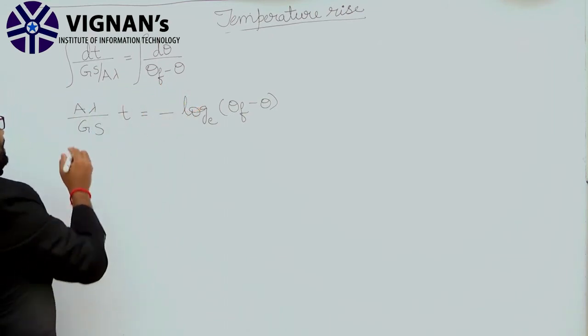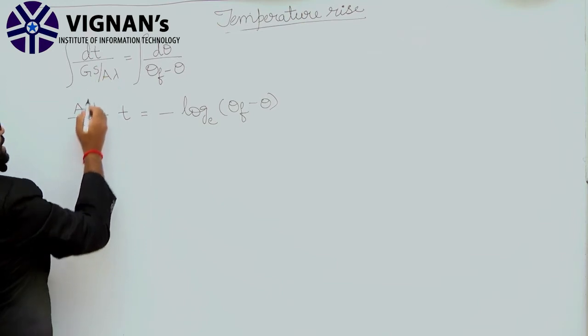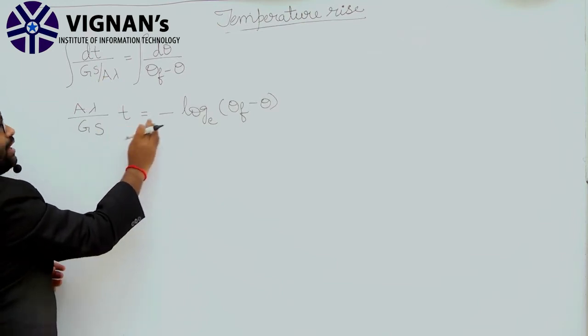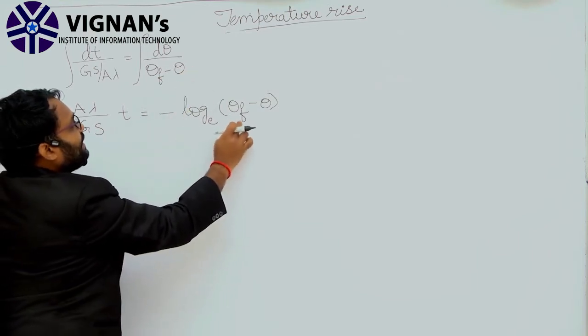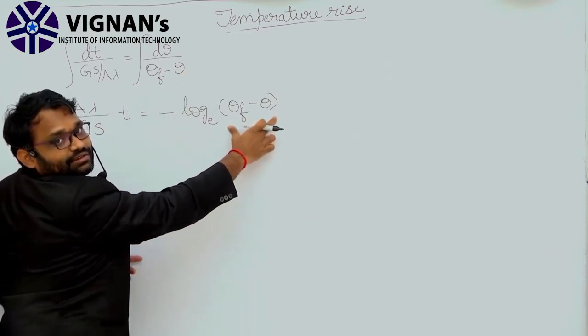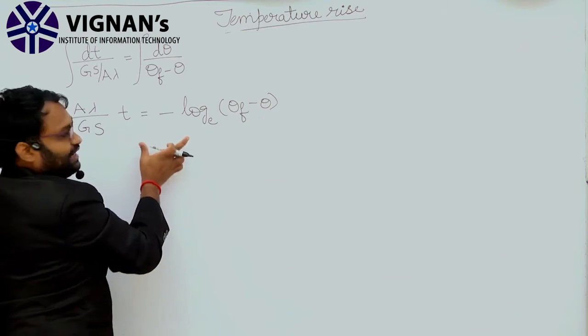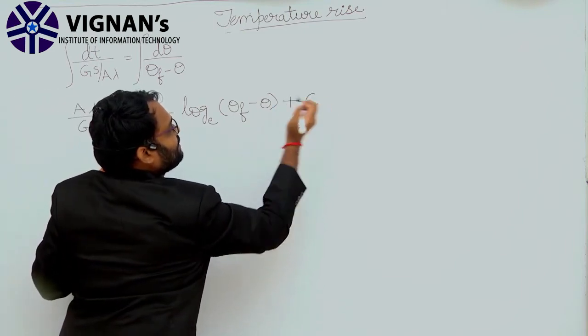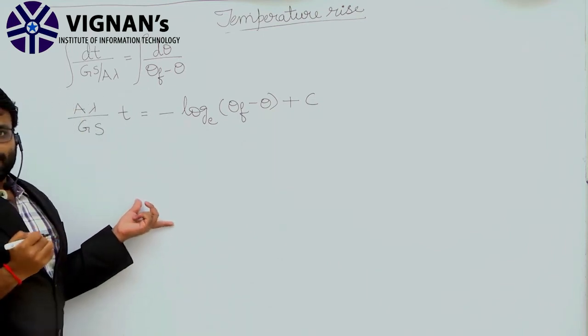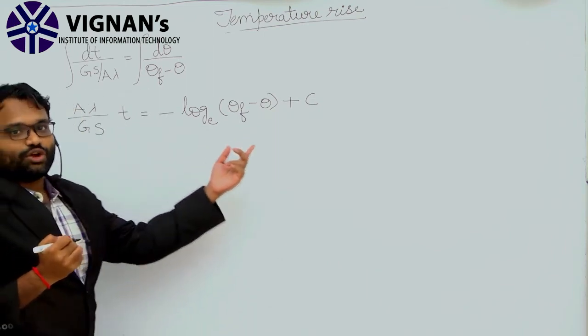After integration, we are getting A lambda by Gs into T equivalent to minus log e of theta f minus theta, plus constant C, the integration constant.